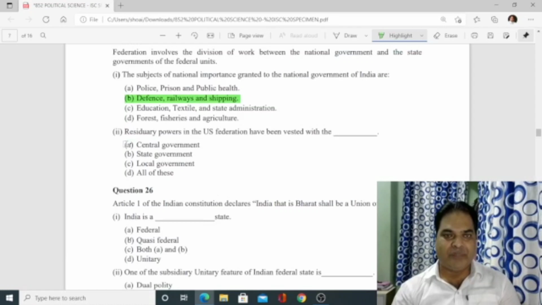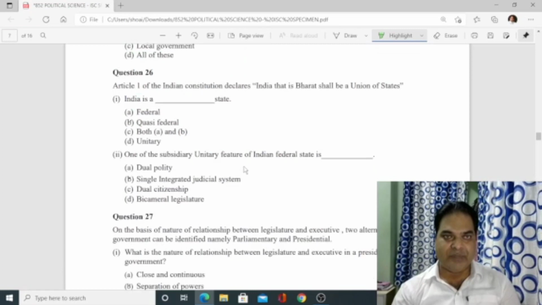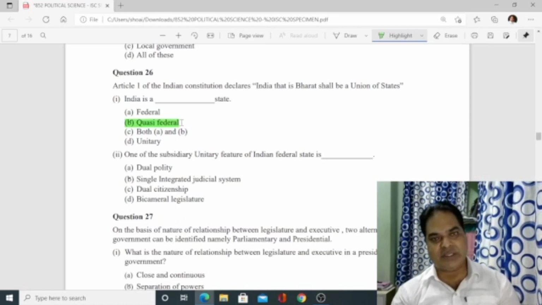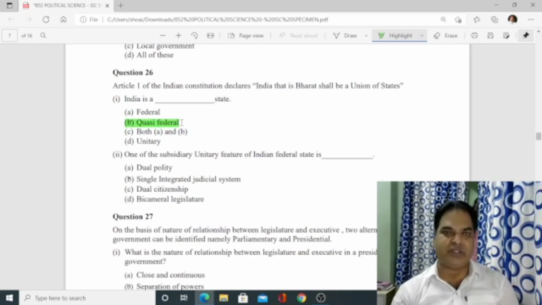Then number 2, residuary powers in the US Federation have been vested with the central government, which is not mentioned in any of the lists. So central government is the correct answer. Number 26, Article 1 of the Indian Constitution declares India, that is Bharat, shall be a union of states. India is a dash state. So definitely quasi-federal, because it has both the features. Both the features means unitary feature is also there, federal feature is also there. Quasi means both.